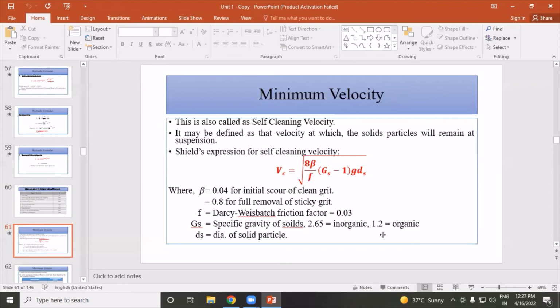Following is the Shield's expression of self-cleaning velocity: Vc is equal to under root of 8 beta divided by f, in bracket Gs minus 1 bracket complete, into small g into ds, where beta is equal to 0.04 for initial scour of clean grit or 0.8 for removal of sticky grit. Grit is nothing but small types of silt or clay or stone.